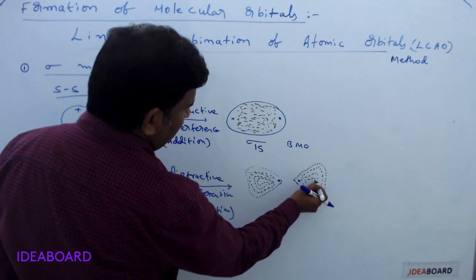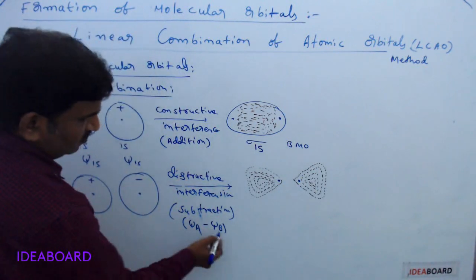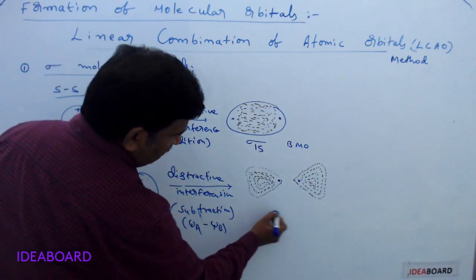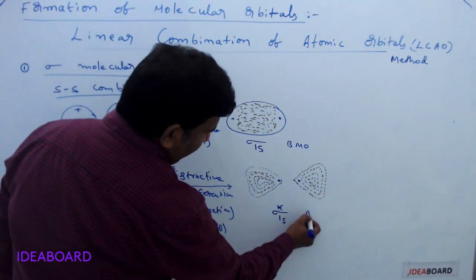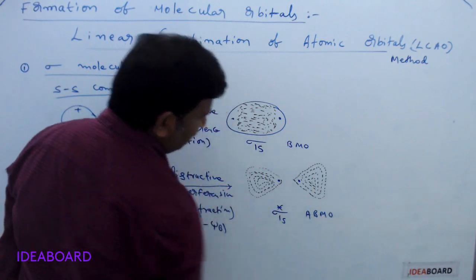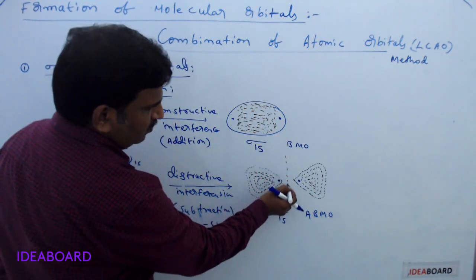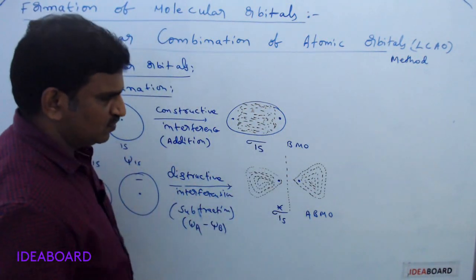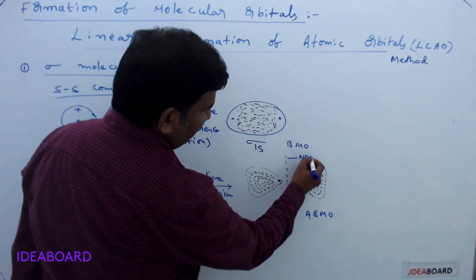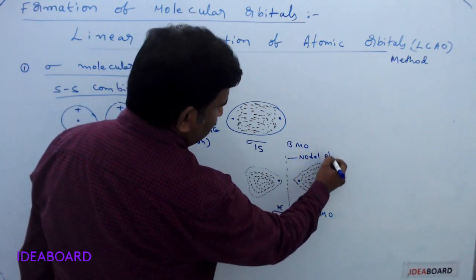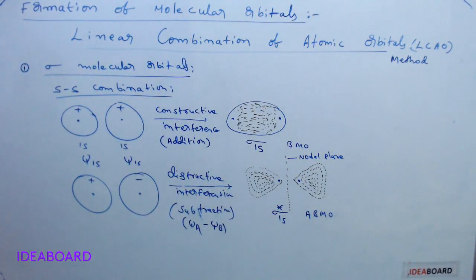So this is the electron density arrangement in this type of subtraction of wave function. It gives sigma star orbital, that is anti-bonding molecular orbital. Now there is one portion where we have zero probability, that is called nodal plane. Here we are having one nodal plane also for the sigma star 1s anti-bonding molecular orbital.